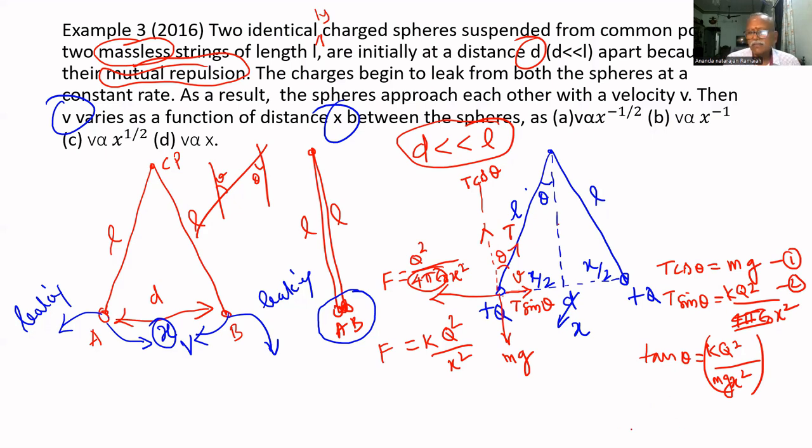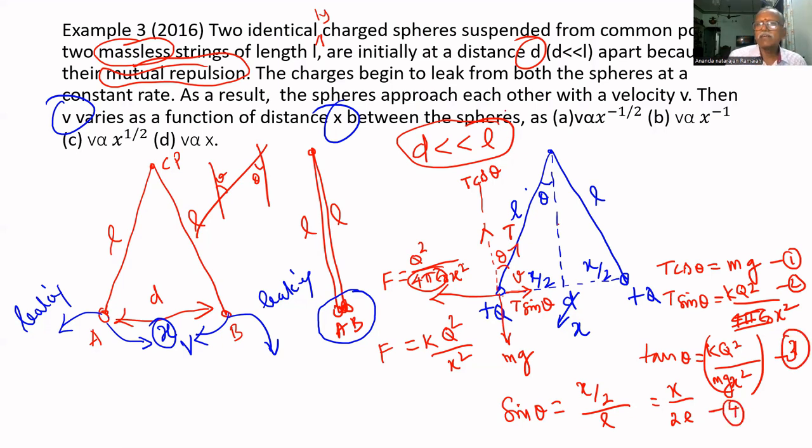What is sin theta? Sin theta equal to opposite side by hypotenuse, x divided by 2 divided by L, or I can say x divided by 2L. Let it be equation 3 and let it be equation 4.